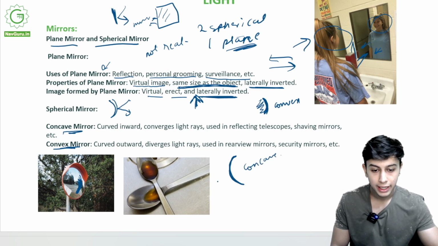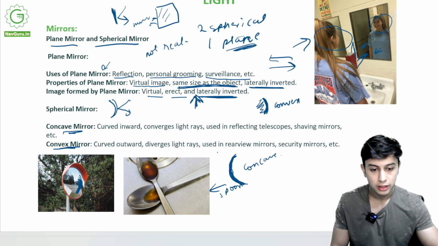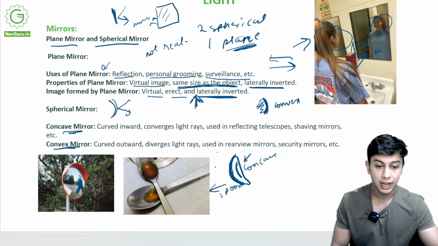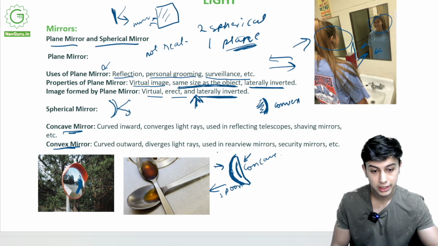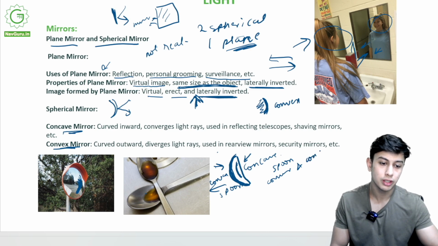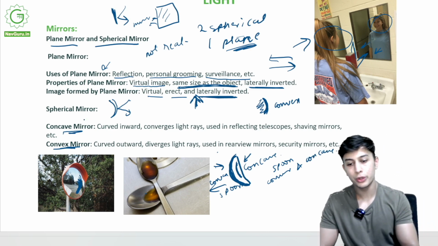Inside of a spoon is concave. It is bent like this. I'll show you. Light falling on this bent inside surface is concave, but light falling on this bulging out surface is convex. So a spoon has convex and concave surfaces. Where do we use concave mirrors?